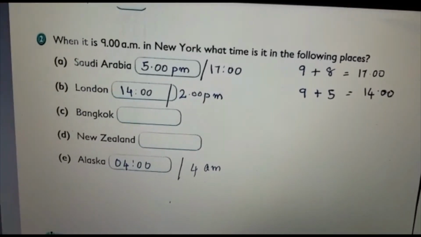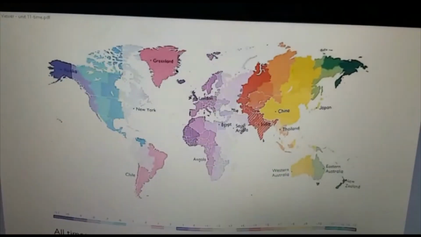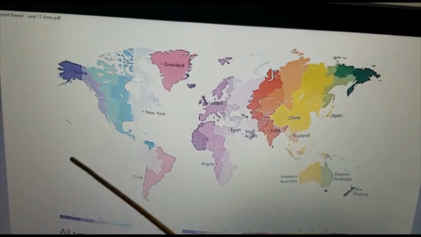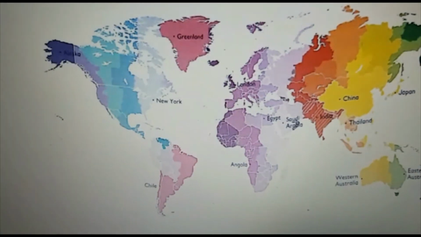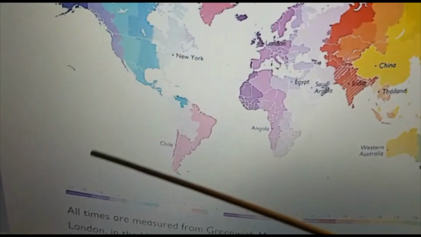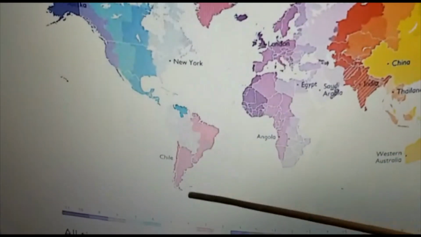Just have a look for Alaska. Okay, we can just check for the timing in Alaska. Again, you go back. Where is Alaska? Alaska is here. Is it this blue one? This one is Alaska. So what is the timing in Alaska? Alaska, just have a look. It is negative 10. Okay. And New York, it is negative 5.